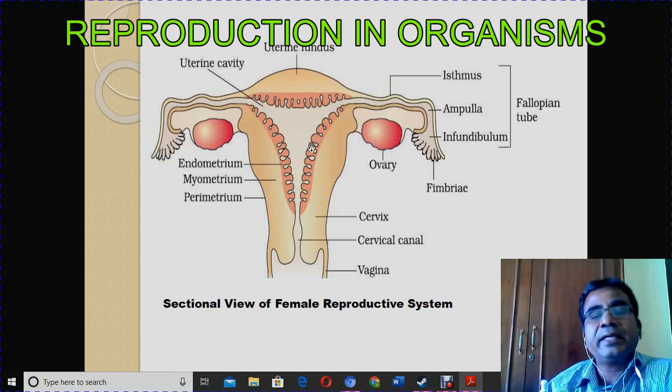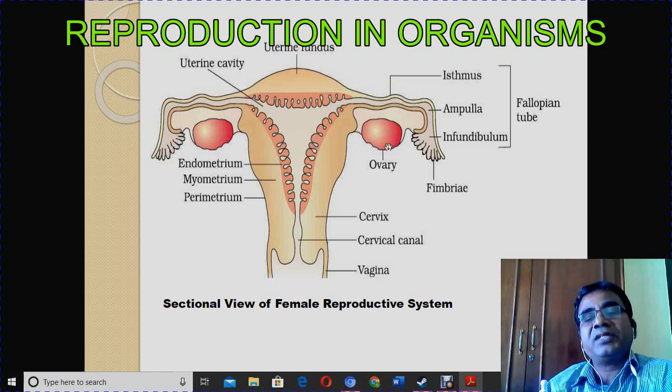Why am I showing this diagram again? You must understand the location of the ovary. In the previous slide I showed the structure of the ovary where ovum is produced. Once the ovum is matured, it must be released. That is ovulation. Where is it released? The ovum produced in the ovary is released into the fallopian tube, and in the fallopian tube fertilization takes place.